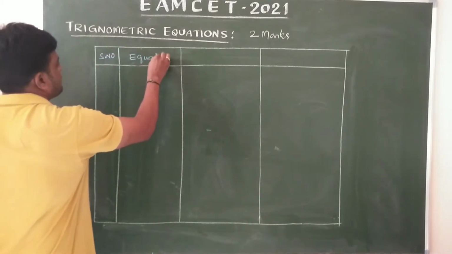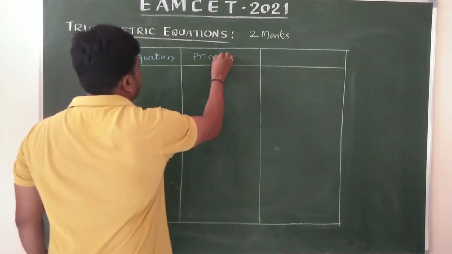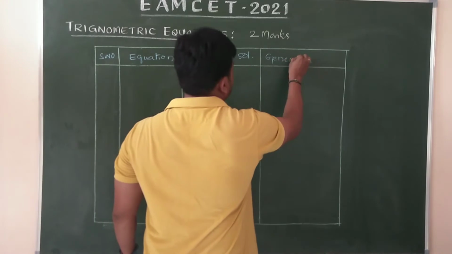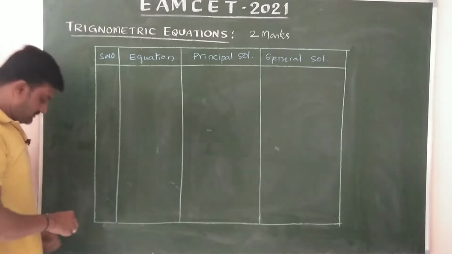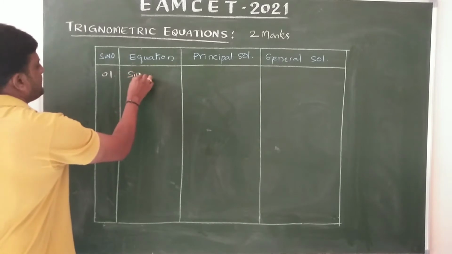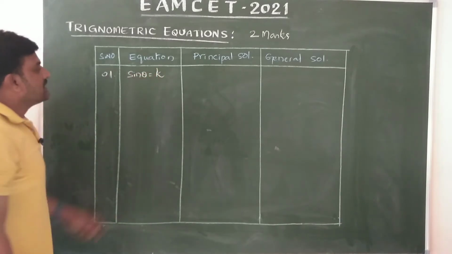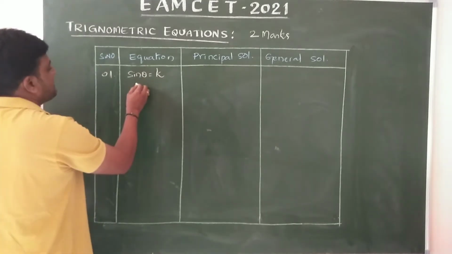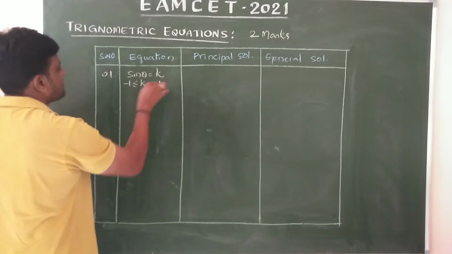These are the basic formulas: principal solution and the general solution. Let us observe. Suppose the first one: sin theta equals k. Here k belongs to the range of sin theta, which is always between -1 and 1. So -1 ≤ k ≤ 1.